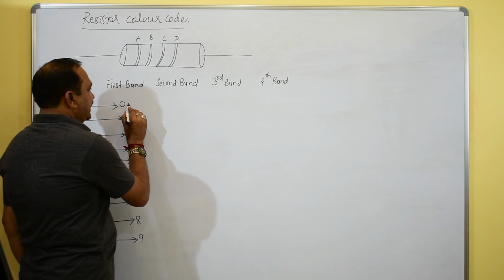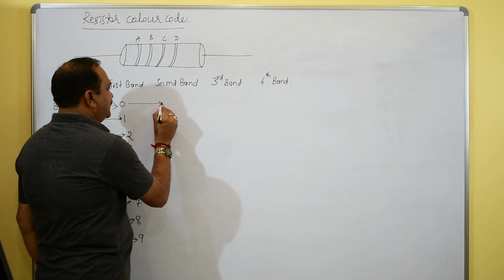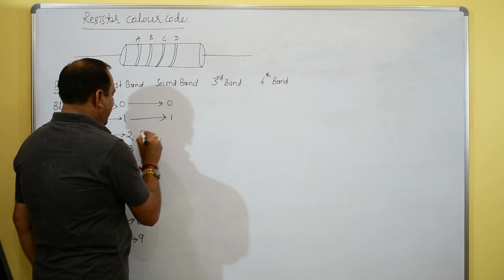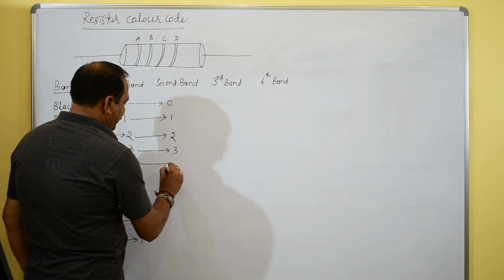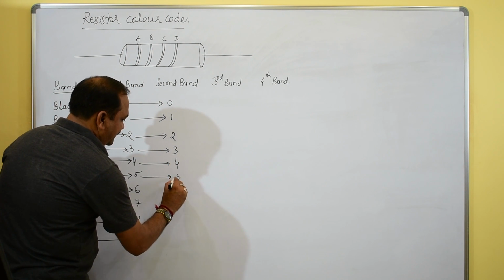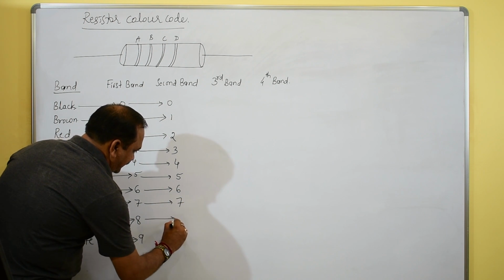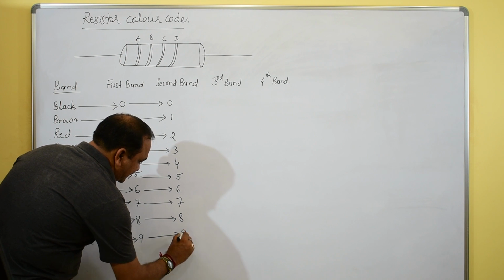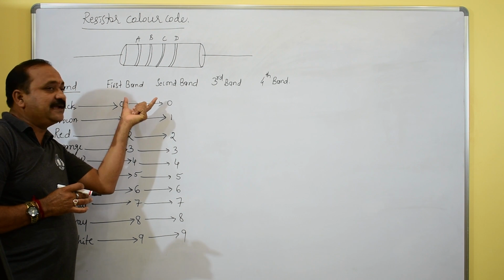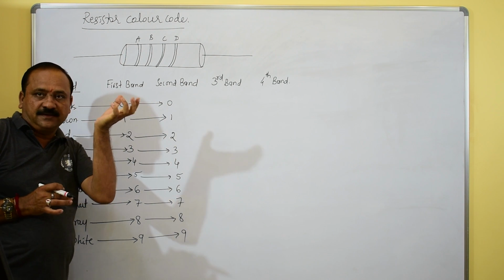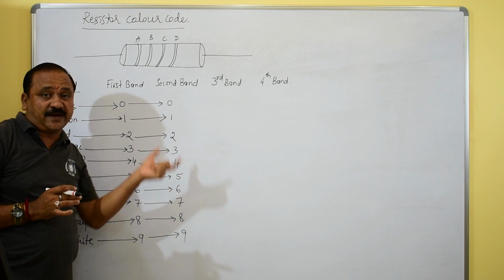The second band is also the same thing: 0, 1, 2, 3, 4, 5, 6, 7, 8, 9. The first band as well as the second band we must write as it is, the same significant figures, the same digits.